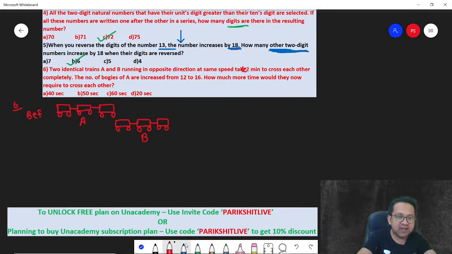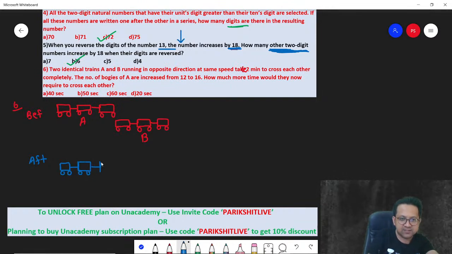Can I say the scenario after they cross will be like this? B will be out here. Will you agree? After they cross, they will interchange positions. B will come here, correct? And A will go here. Correct? So if they completely cross each other,